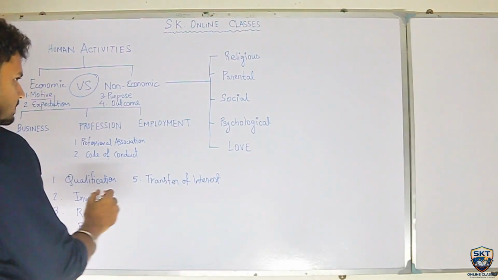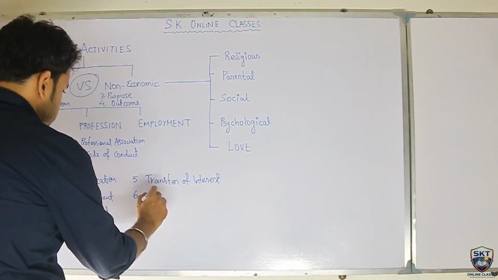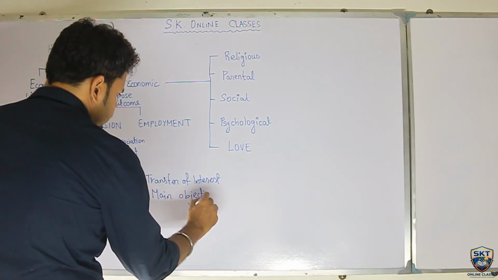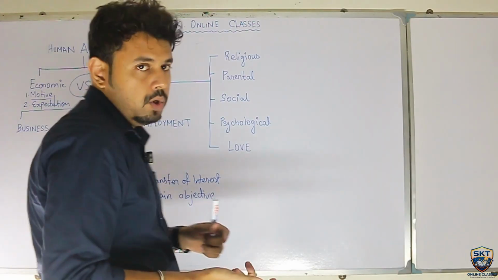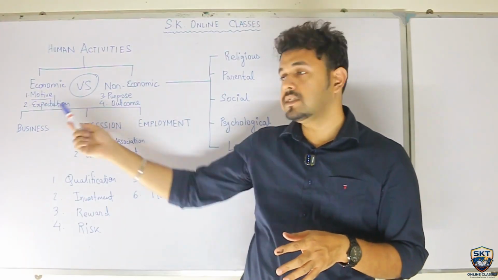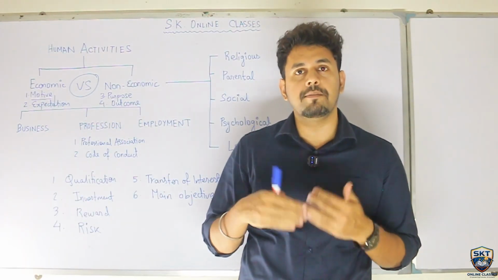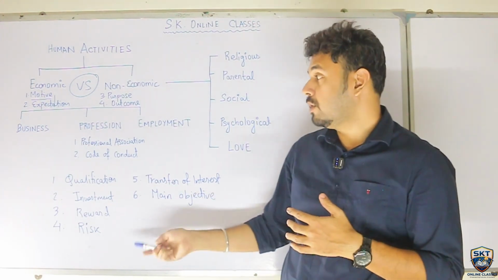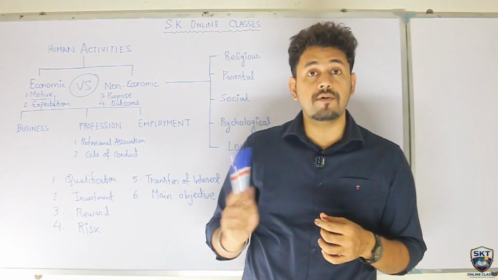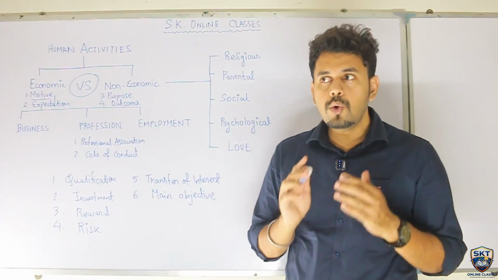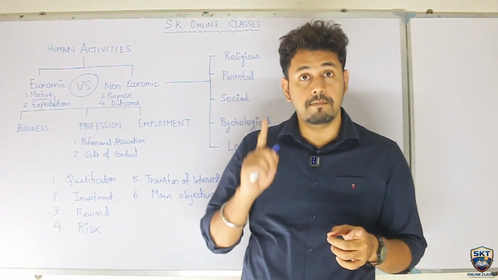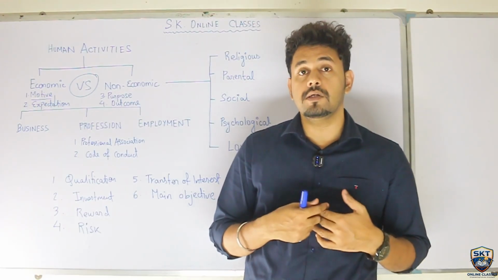Next point, number 6. Main objective. Now, main objective and reward are somewhat similar, though we will discuss main objective. Thinking of business, it is definitely profit. Profit is the main objective of any business. But what about profession? Fees is not the main objective. Providing professional service to your clients is the main objective. You have to provide your client with the best services. Definitely you will get your return. But the main objective still remains providing professional services.